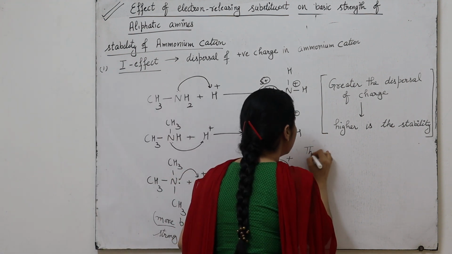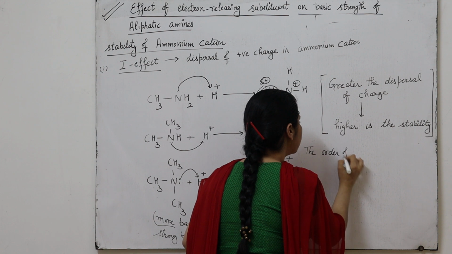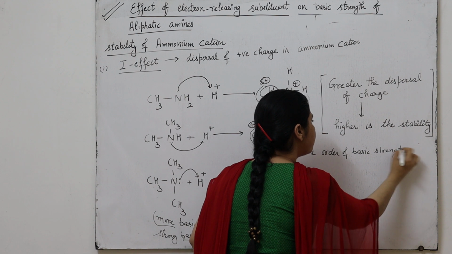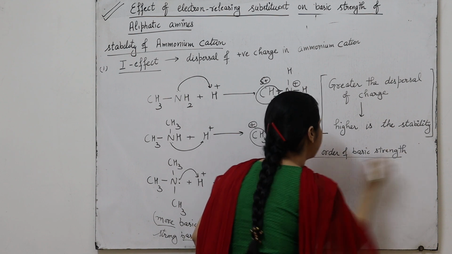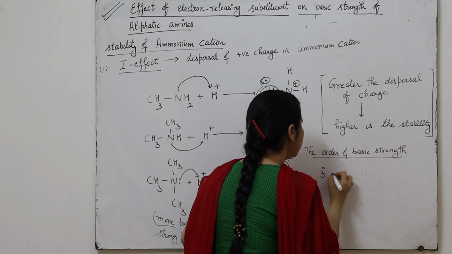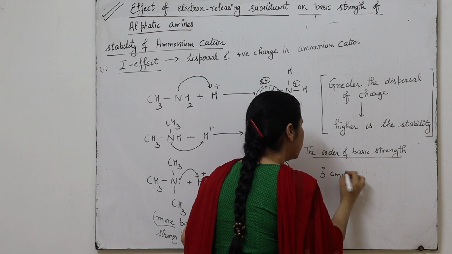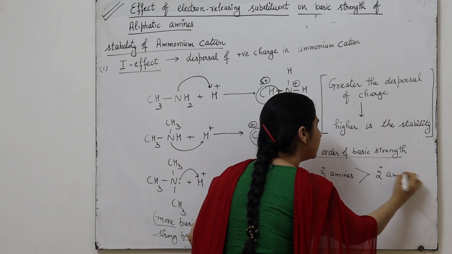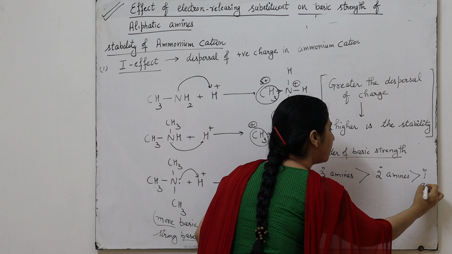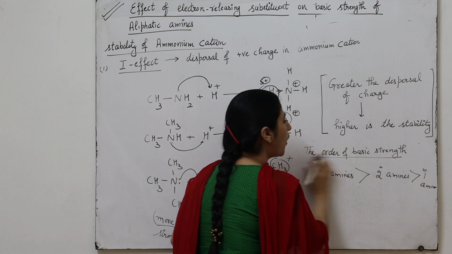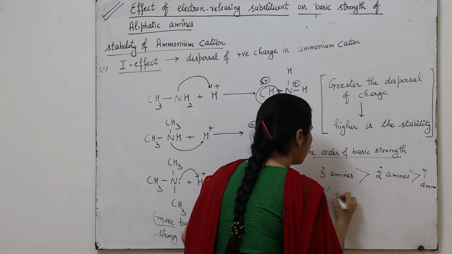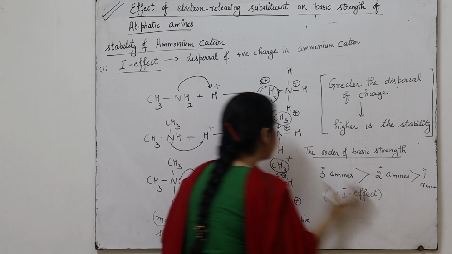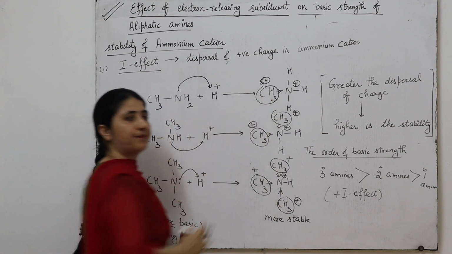So the order of basic strength is: tertiary amine is a stronger base than secondary amine, which is greater than primary amine. This is the order of basic strength on the basis of the I effect, meaning the dispersal of positive charge.